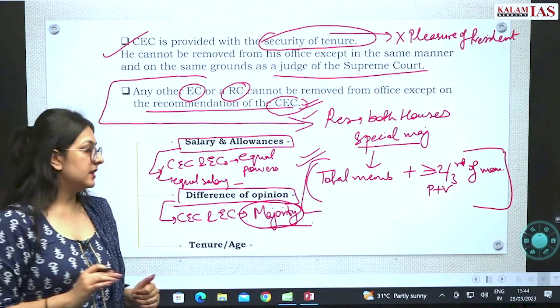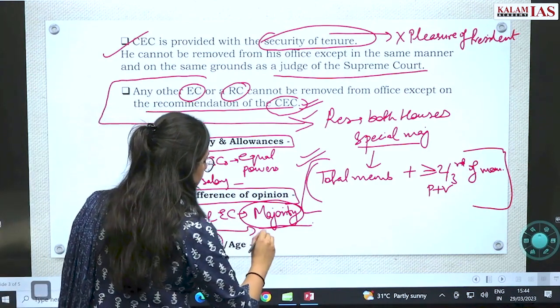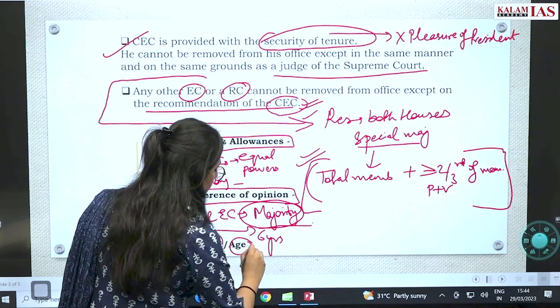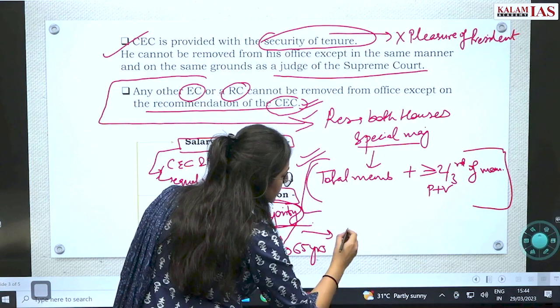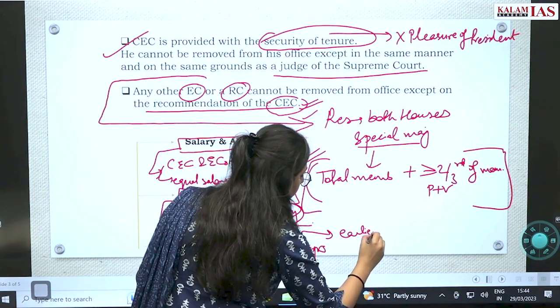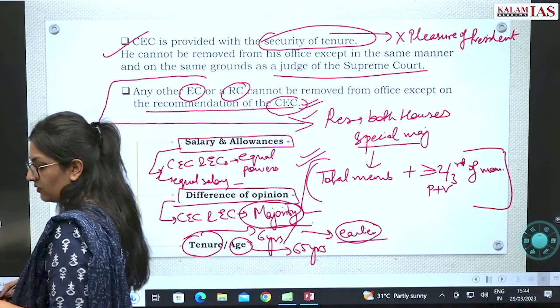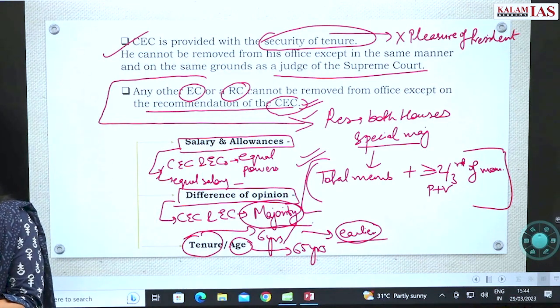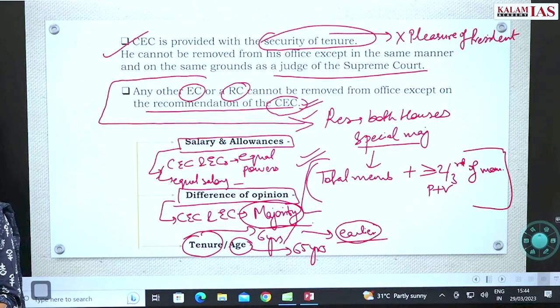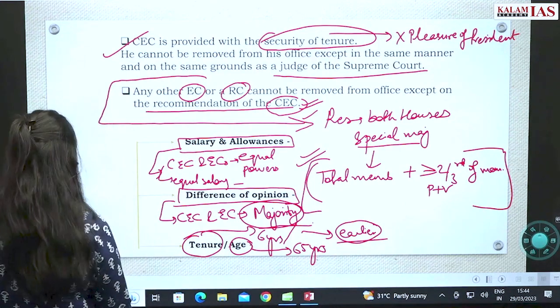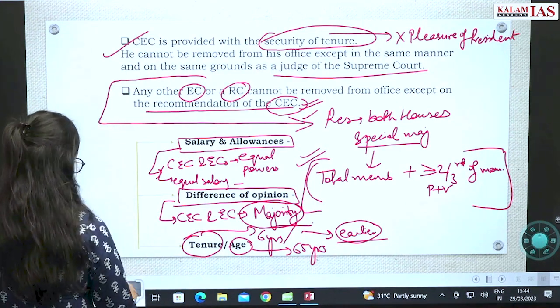Now the tenure is 6 years and the age limit is 65 years, whichever is earlier. You have to remember this point as well. They will hold office for 6 years and they will be in office until the age of 65 years, whichever is earlier.